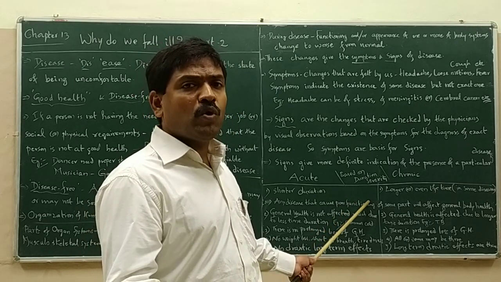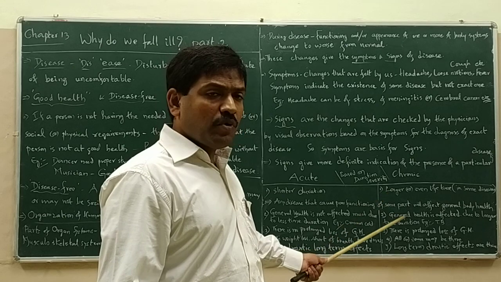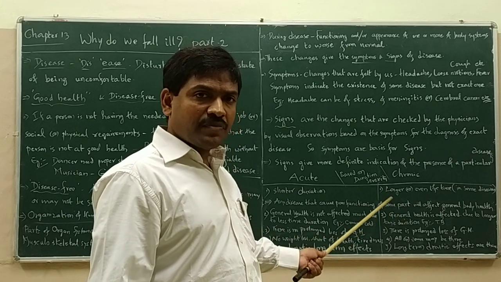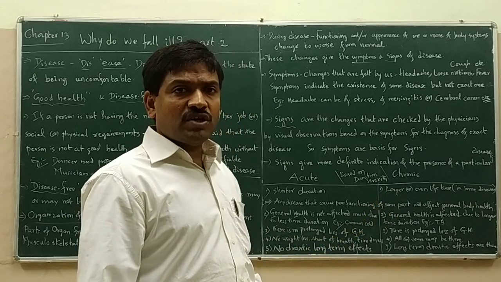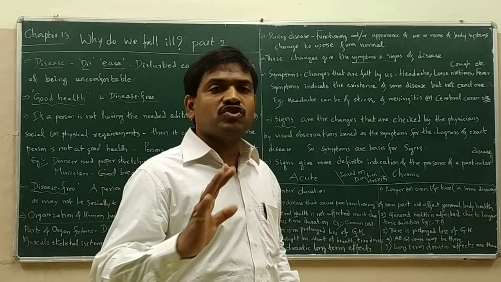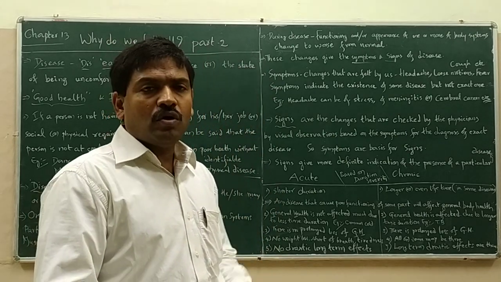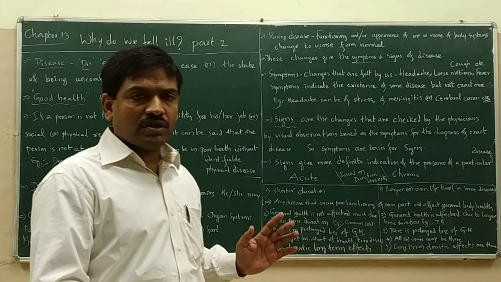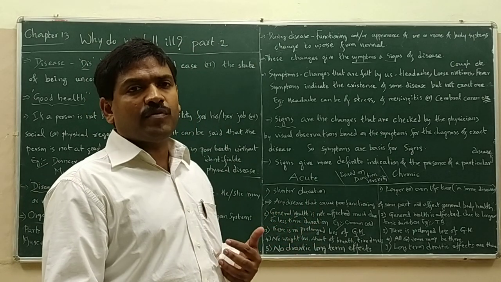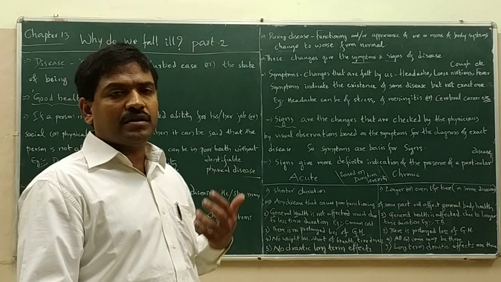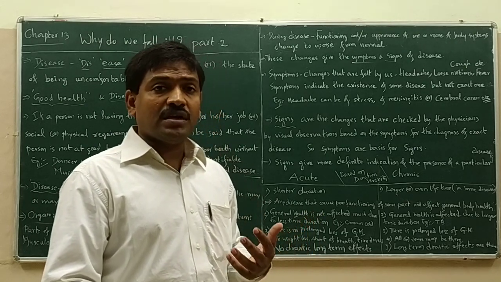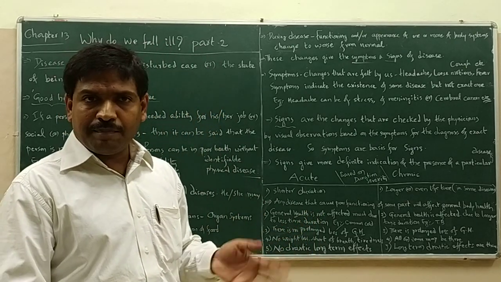That means poor functioning will be there. So, poor functioning of one system may affect the general health of the other systems also. So, if kidneys are not functioning properly, other systems of our body like heart, lungs, brain, all these things also may get affected. May, not compulsorily.